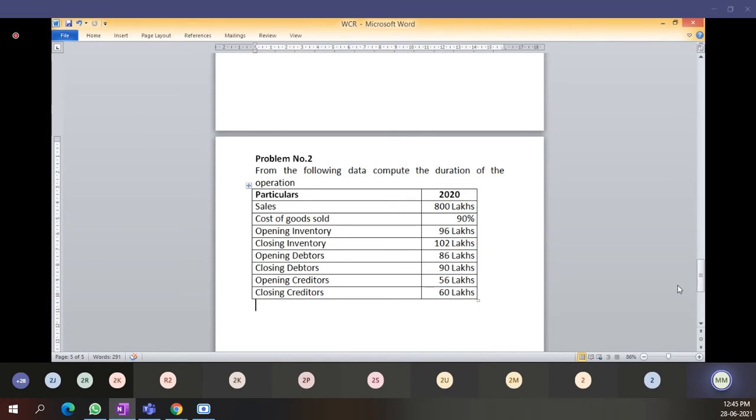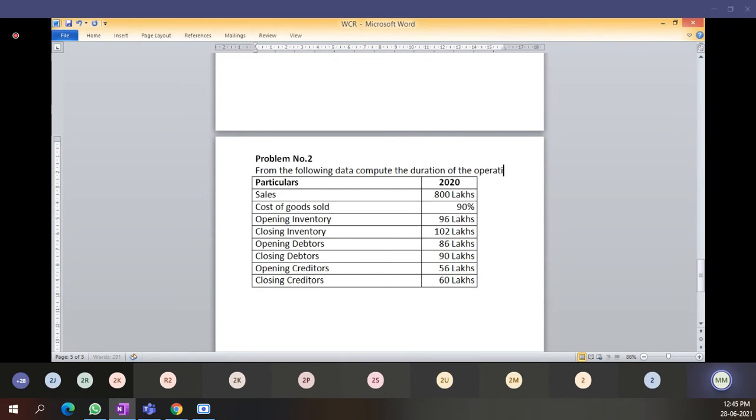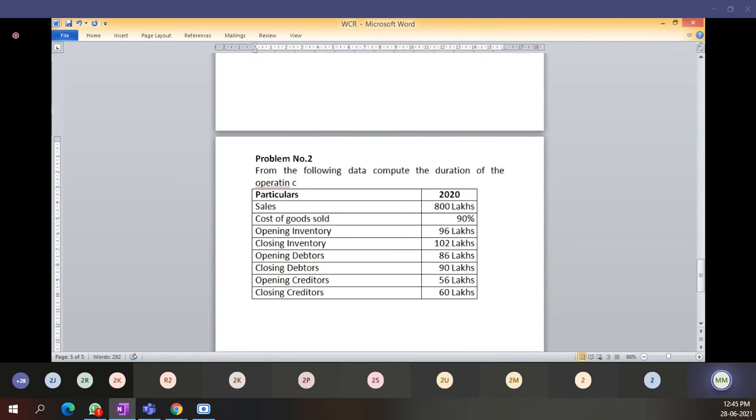Students, from this problem you have to calculate the net operating cycle of the company. You have to compute the operating cycle. I will write operating cycle. You have to compute the operating cycle from the data given to you. What you have to do firstly, students?